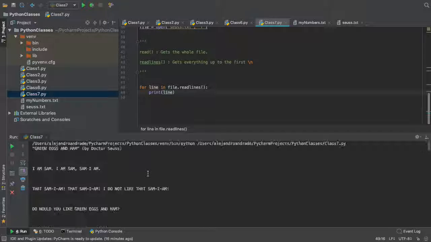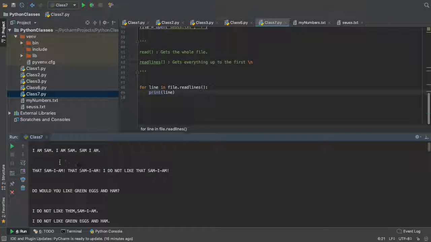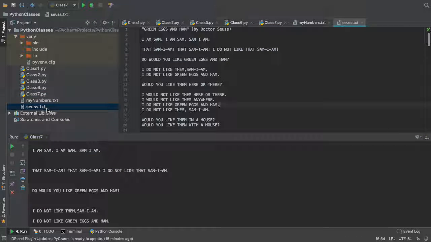There you go. You see, I printed this, print line. It prints the whole lines. You see, it's so fast. So I am Sam, and then it reads and prints, right? You see that there are more lines, like the original file only has one line, and then you have this here. It's because print also adds a new line, right? So that's why you have that many spaces in between. In the original file you only had this, right? So yeah, that's basically what read does.